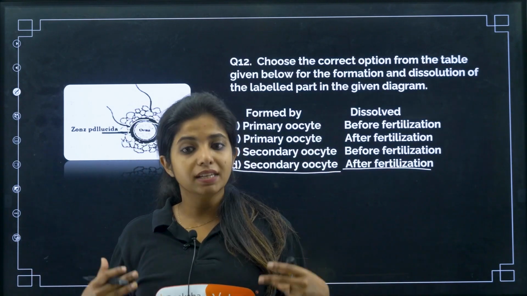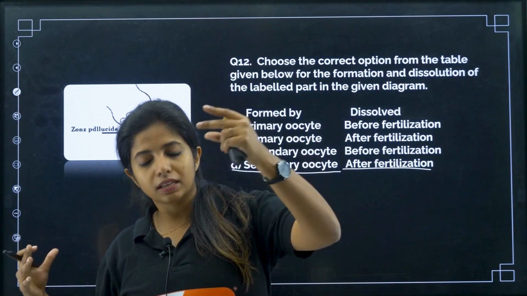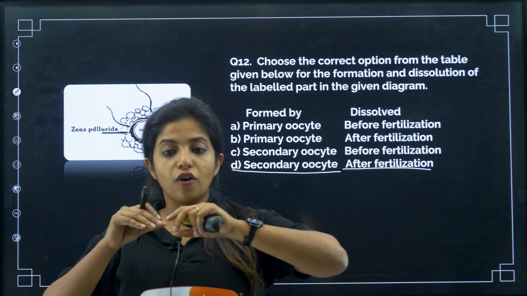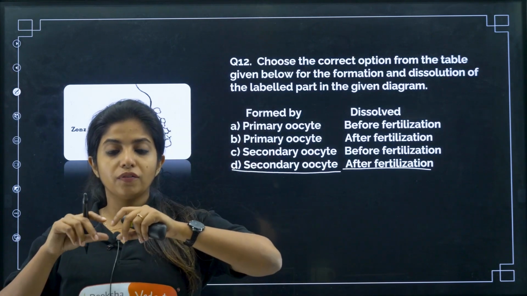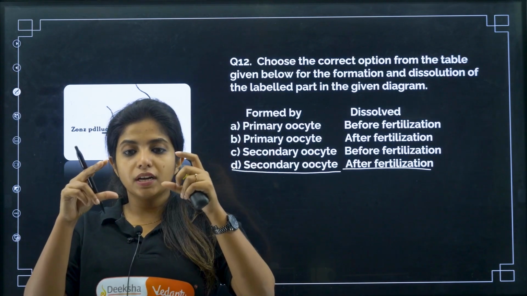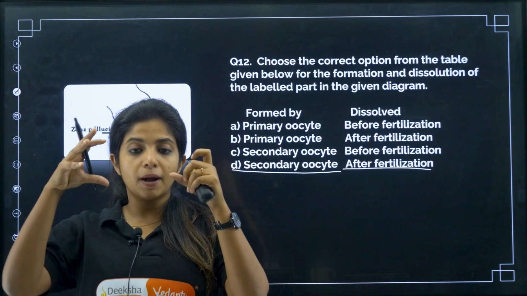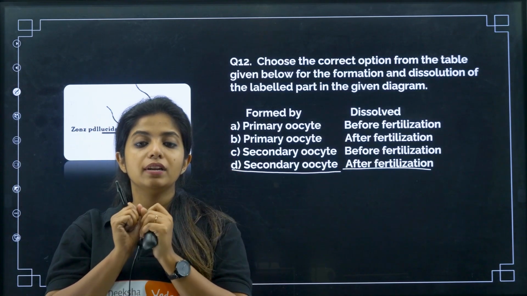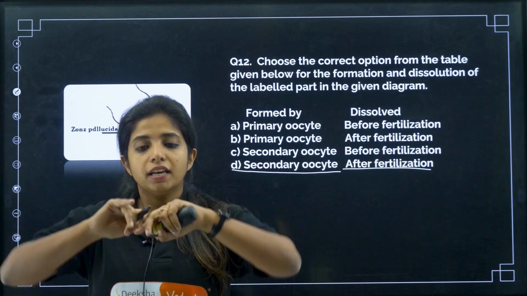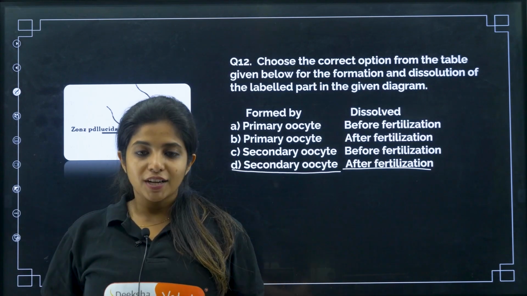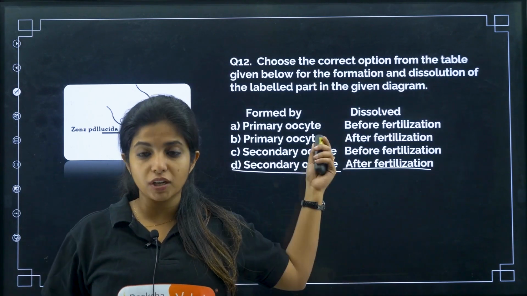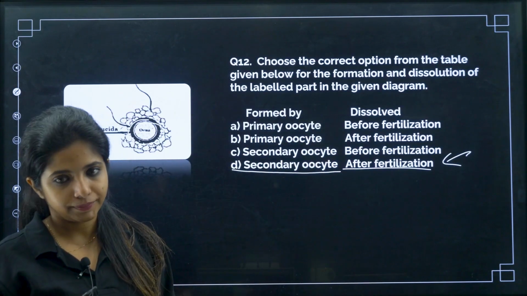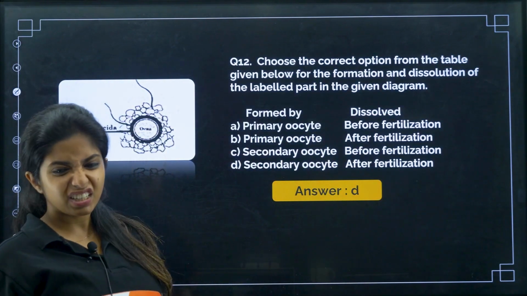So, obviously, I would have to say after fertilization, when the sperm comes and meets with the ovum, okay, at this particular point of time, that is secondary oocyte, what happens? The zona pellucida receptors and the proteins on the egg will come and bind to each other, and the sperm will be releasing lots of enzymes, sperm lysins. This will break open the zona pellucida and things like that. So, I will say during fertilization, but since there is no option, I will say after fertilization, this becomes more correct. Okay, so your answer becomes D.